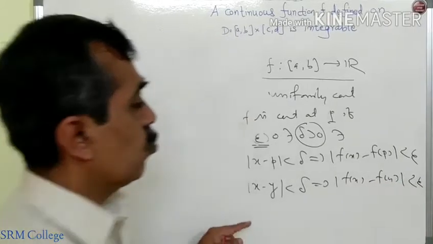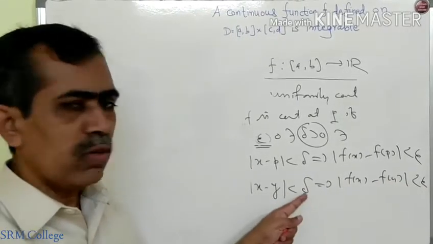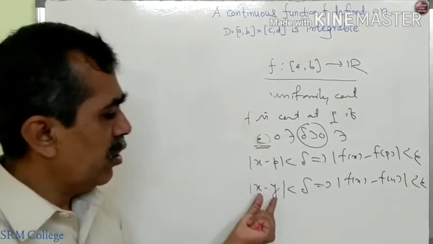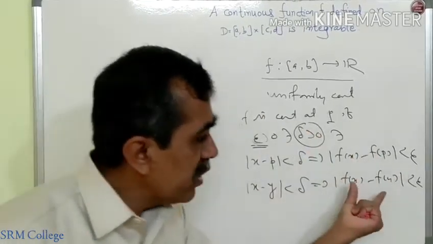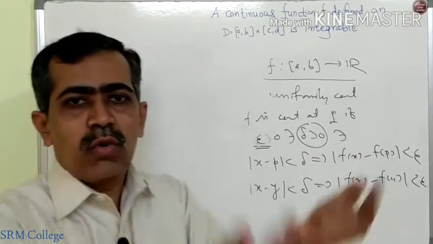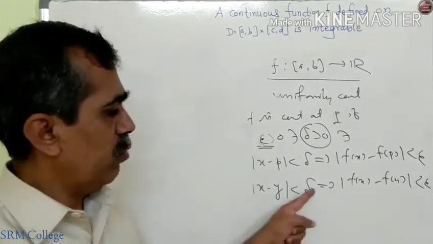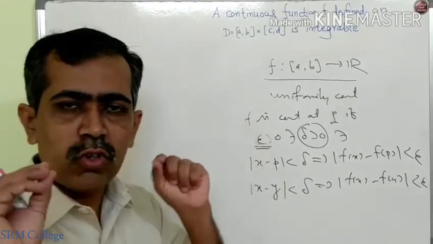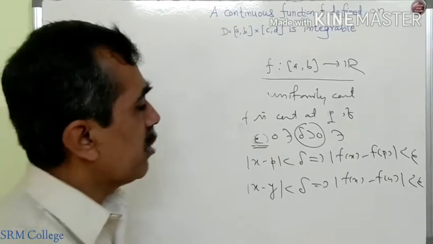This is uniform continuity. So whenever any two points in the domain are close to each other, their images f(x) and f(y) in the codomain are close to each other. The choice of delta depends only on epsilon and not on the choice of the point.